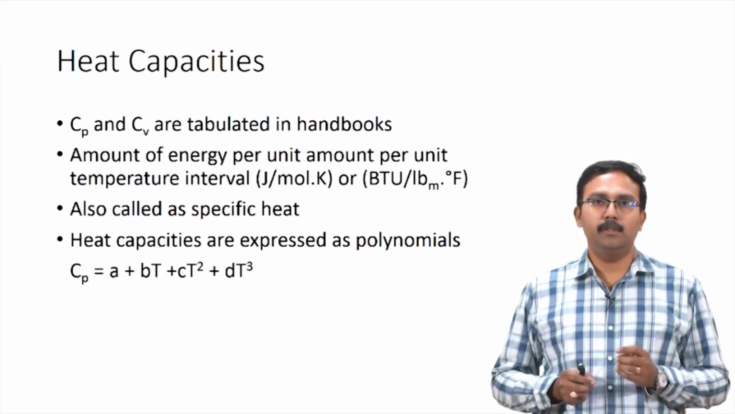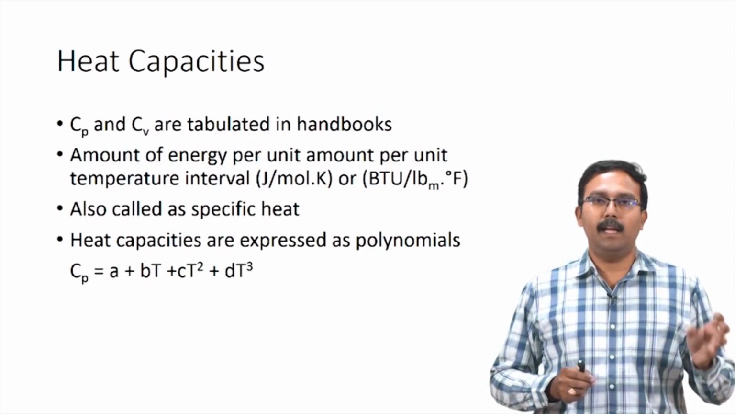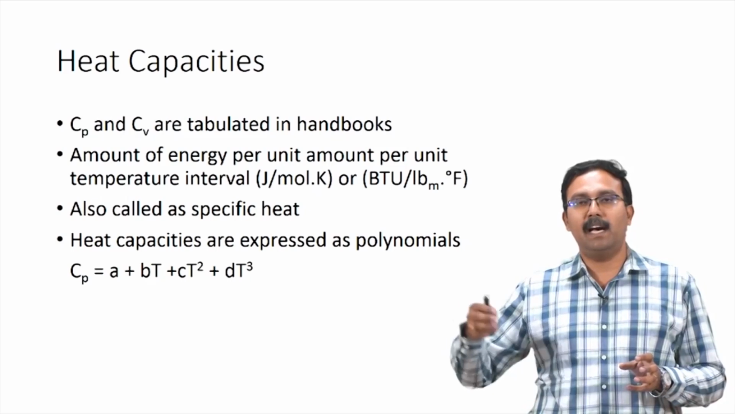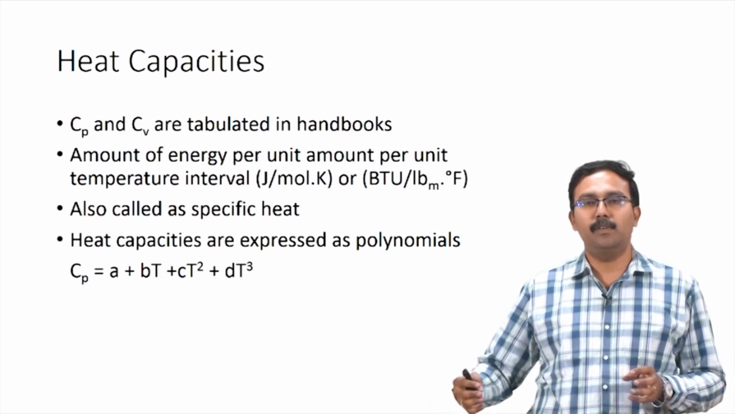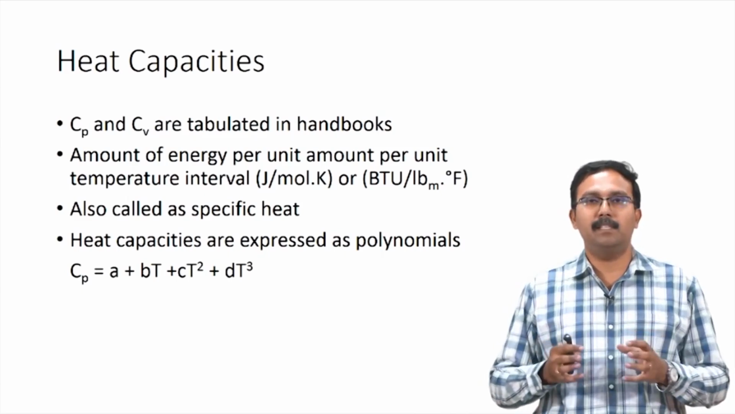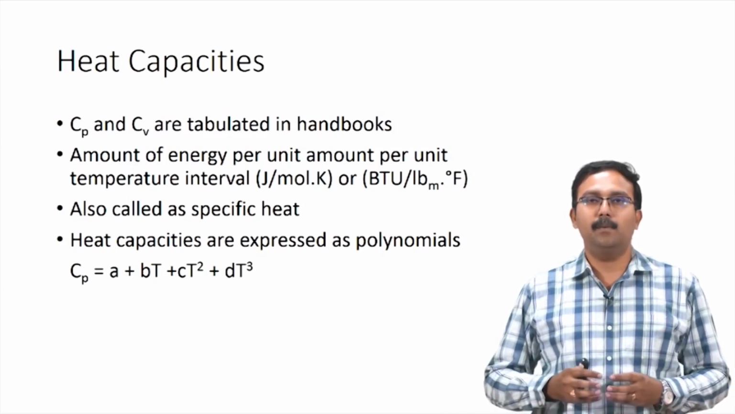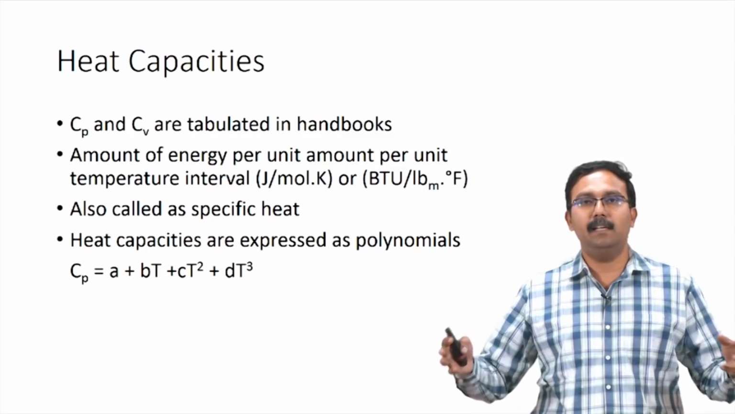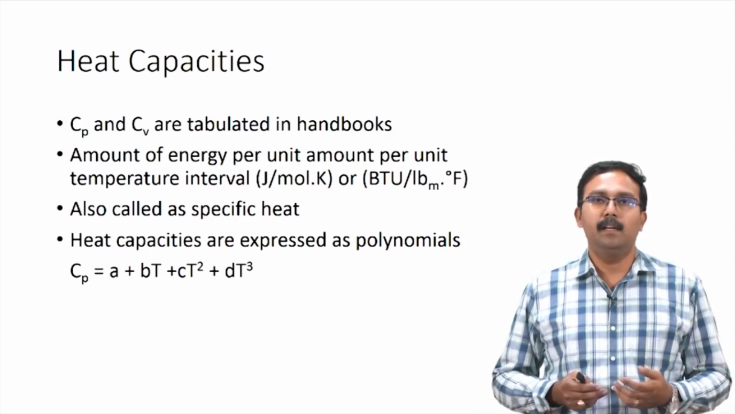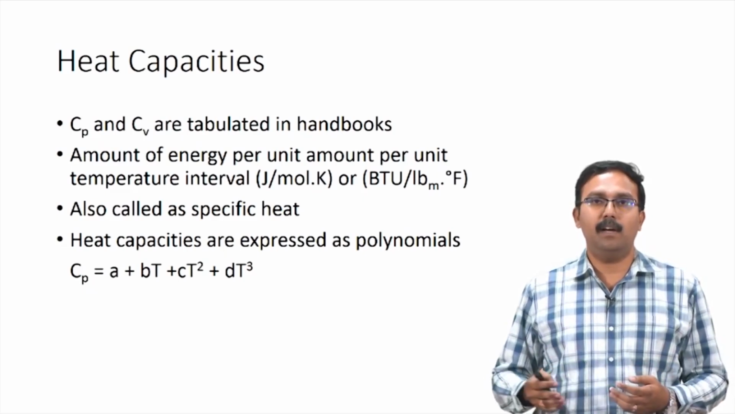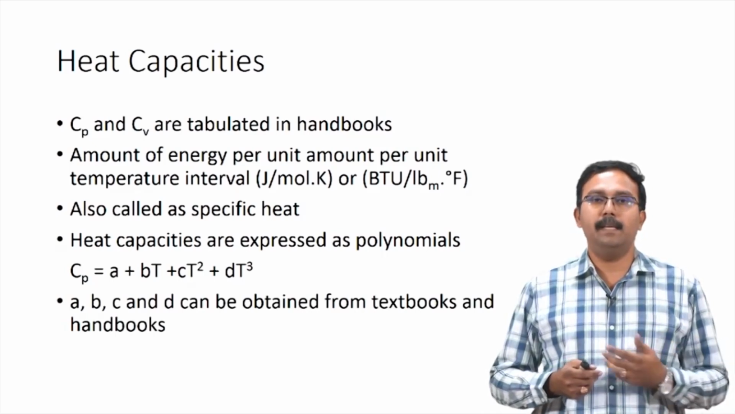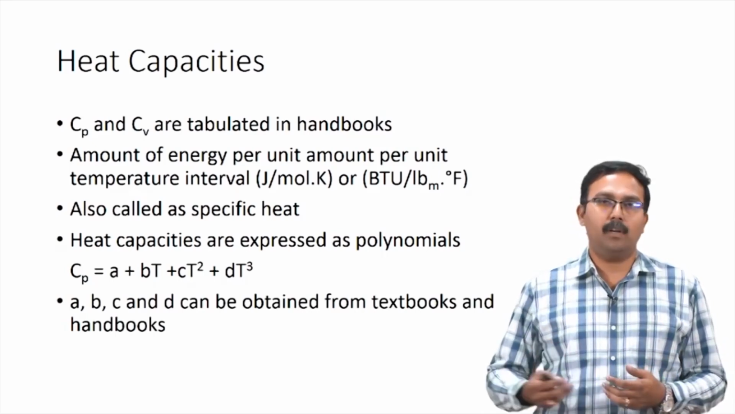So, the simple logic you should use is the value for A would always be larger than the value for B, and the value for B would be larger than the value for C, and the value for C would be larger than the value for D. Only then the impact of temperature would be accounted for correctly. Otherwise, there would be an extremely high effect of temperature on Cp, that your numerical values would be completely haphazard. So, you can get these values for A, B, C and D from any textbook or handbook.